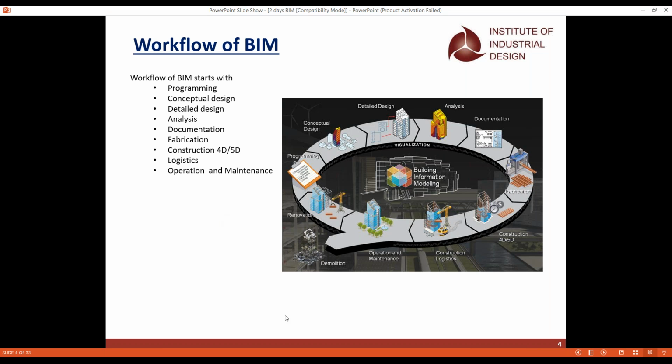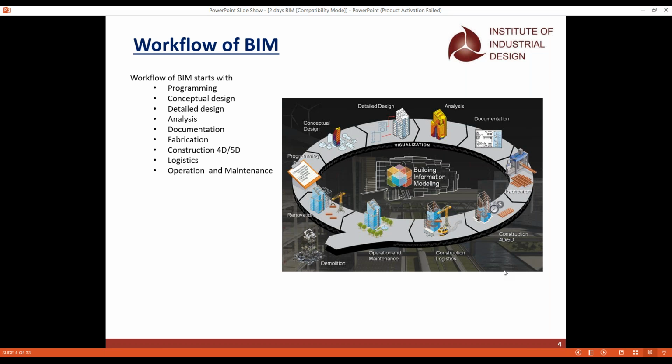Like what time it takes for the construction of the entire model, from the starting till the end, what time duration we can take for the construction of the entire model. And also for the 5D, how much cost it takes for the construction of the entire model. The 4D is the time, and the 5D is the cost.